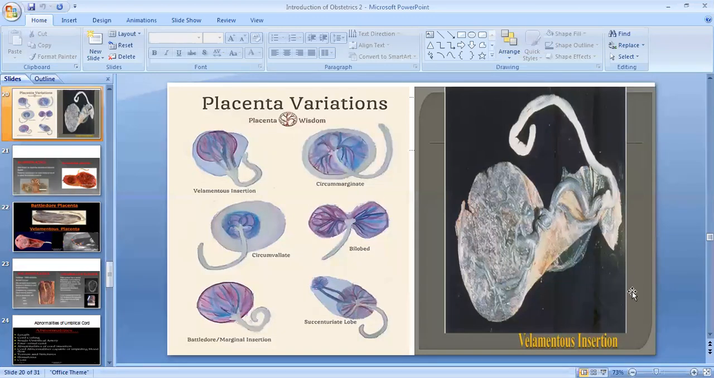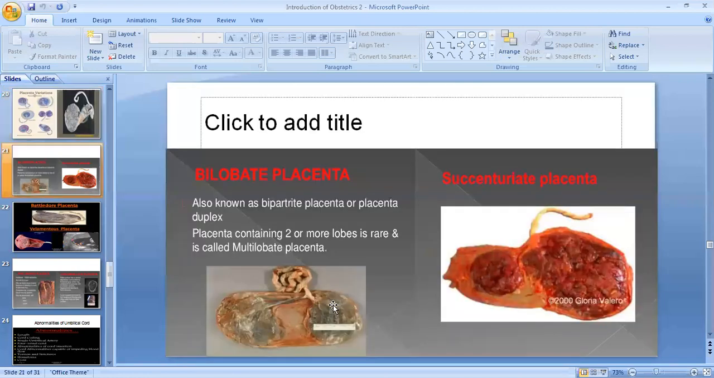There are abnormalities of the placental shape. That is what we see, this filamentous placenta. Sometimes there is an accessory placenta that is called a succenturiate placenta. This is the actual example of a bilobed placenta. That is one lobe, another lobe, or this is the accessory lobe. So this is called a succenturiate placenta. That is an abnormality of the placenta.